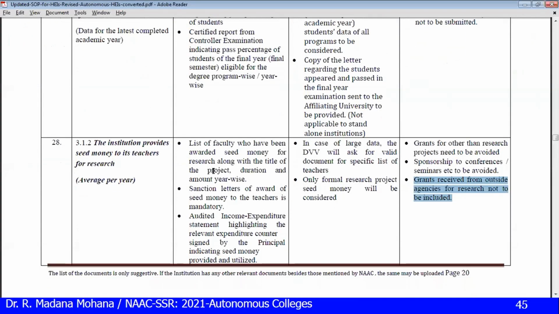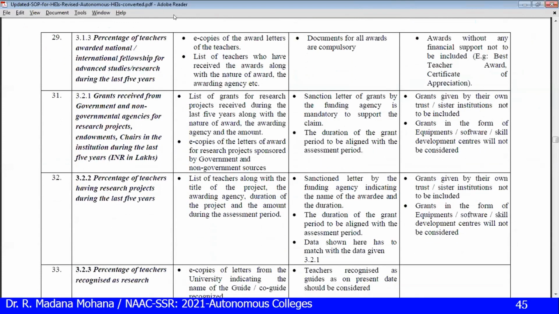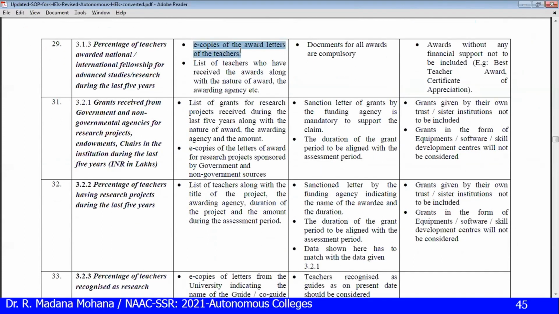Now let us see the SOP for this 3.1.3. You have to provide e-copies of the award letters of the teachers, and a list of teachers who have received the awards along with the nature of the award and awarding agency. Documents for all the awards are compulsory. Awards without any financial support are not to be included, for example, best teacher award, certificate of appreciation, etc.